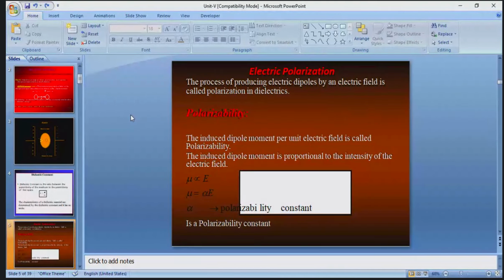Next heading, electric polarization. What is electric polarization? The process of producing electric dipoles by applying an external electric field is known as polarization in a dielectric material. So already we have defined the electric dipole.